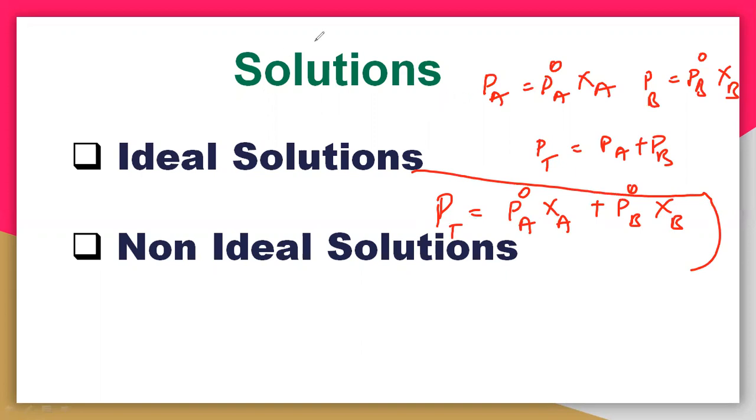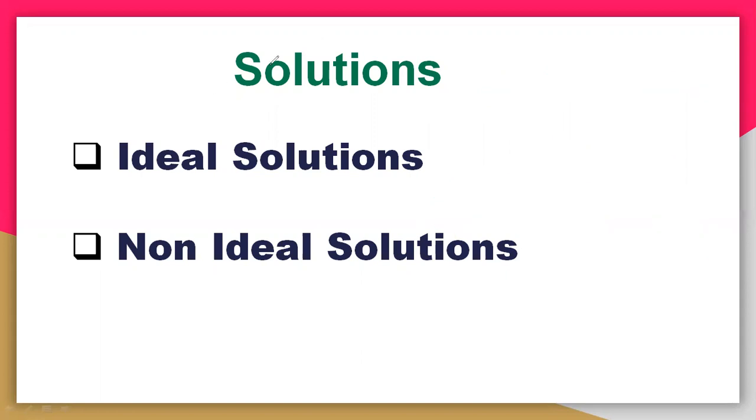Now we'll see what the ideal solutions are. What is an ideal solution? Just now I told you, if it follows Raoult's law, then definitely it is an ideal solution. If it is not following Raoult's law, then definitely it is a non-ideal solution. To behave as an ideal solution, it must follow certain conditions. So what are those conditions?